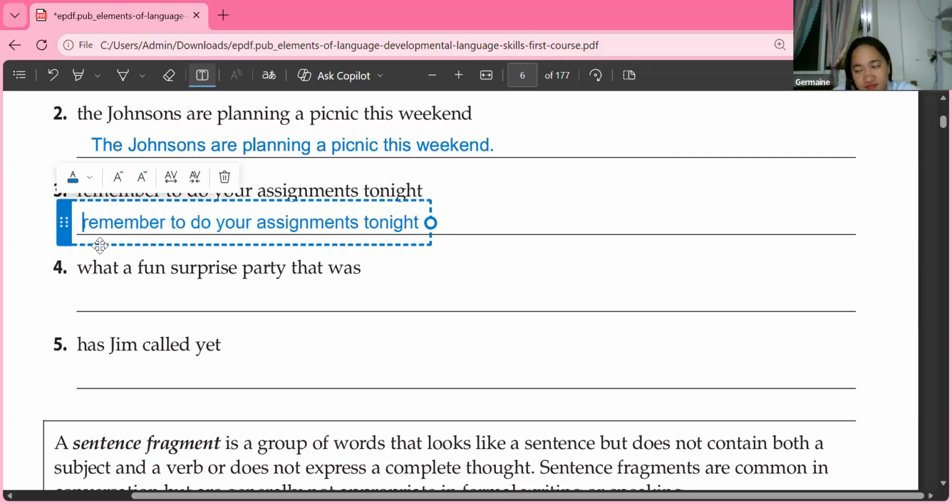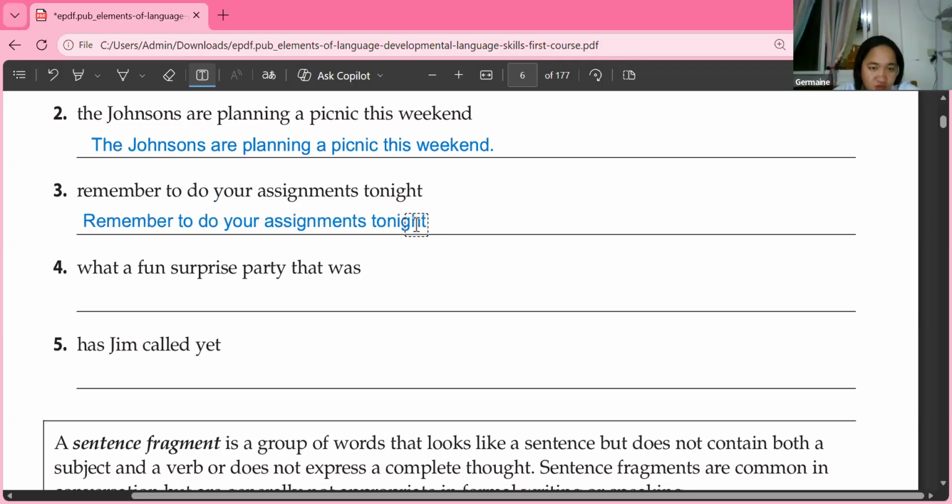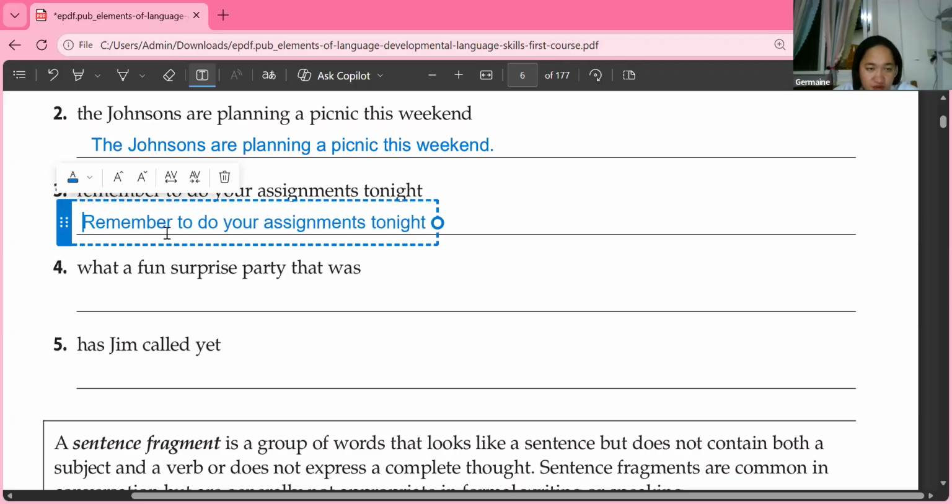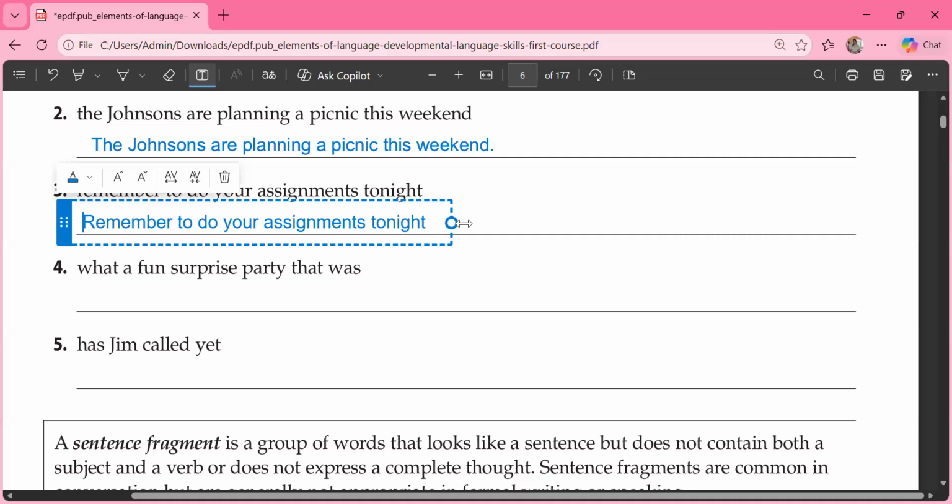What letter should we capitalize? R. Okay, capital R. And what punctuation should we use? Remember? Okay. Exclamation.